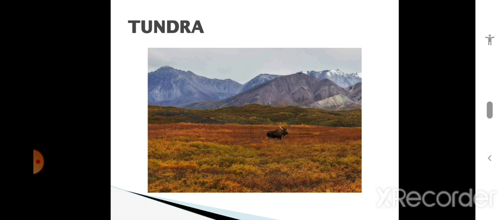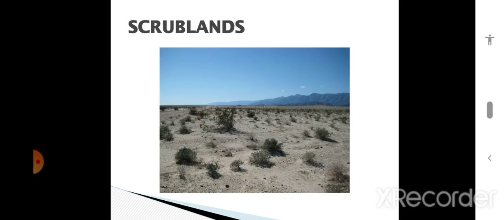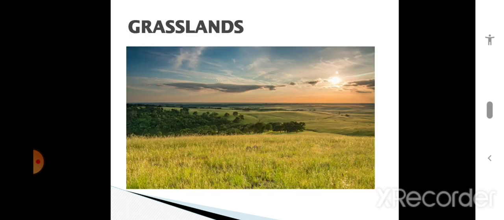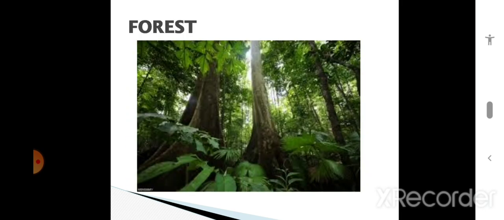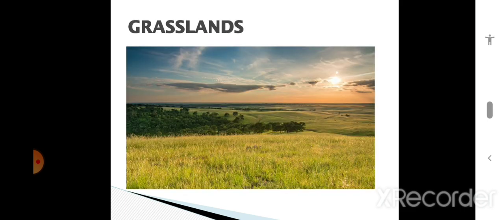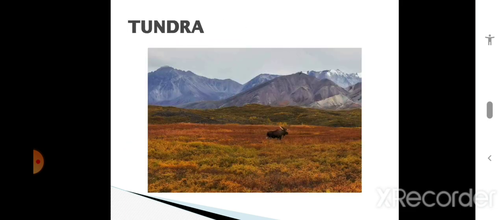Within these broad categories, there are several regional variations in the natural vegetation. So I hope you all understood what are the major divisions of natural vegetation. The major divisions of natural vegetation are forest, grasslands, scrublands, tundra. These are the major divisions.